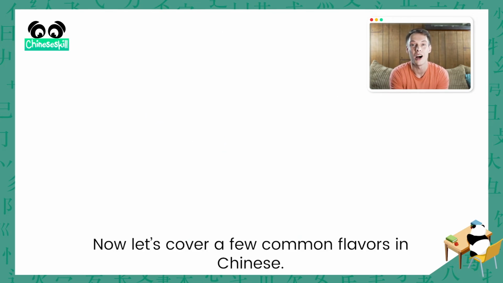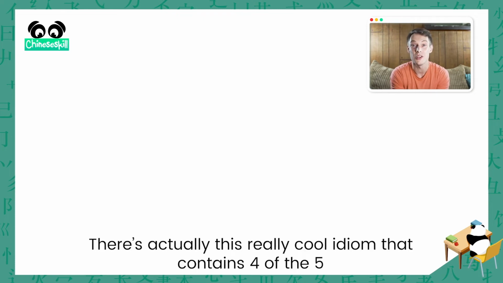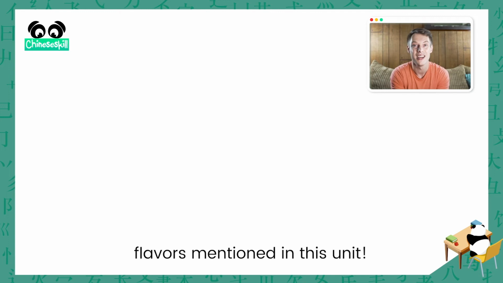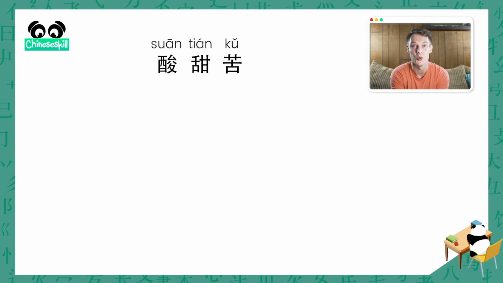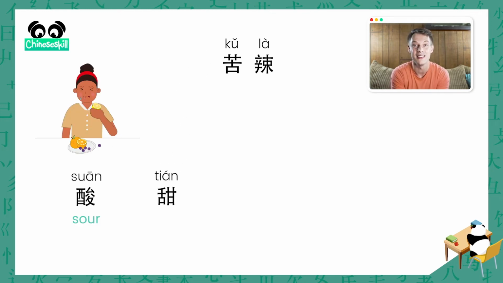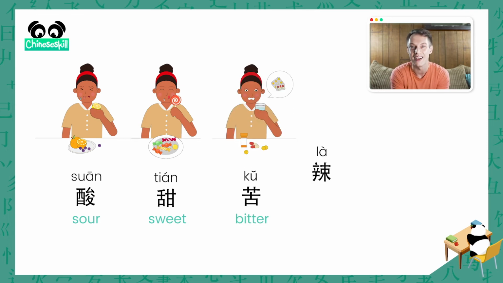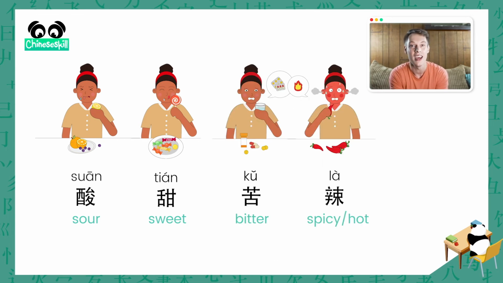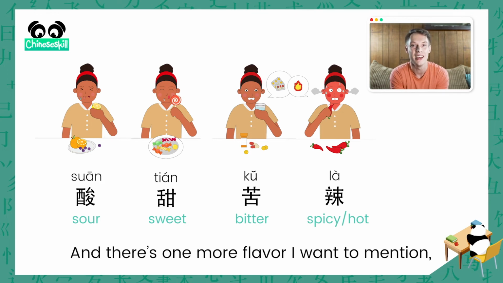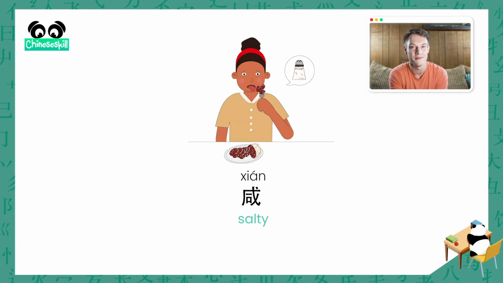Now let's cover a few common flavors in Chinese. There's actually this really cool idiom that contains 4 of the 5 flavors mentioned in this unit. 酸, 甜, 苦, 辣, which means the joys and sorrows of life. 酸 is sour, and 甜 means sweet. 苦 is bitter, and 辣 means spicy or hot. And there's one more flavor I want to mention, 咸, which is salty.